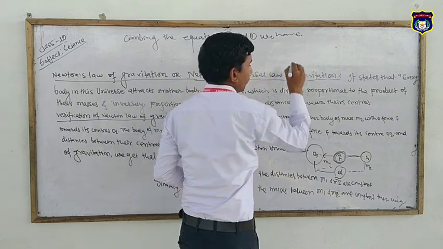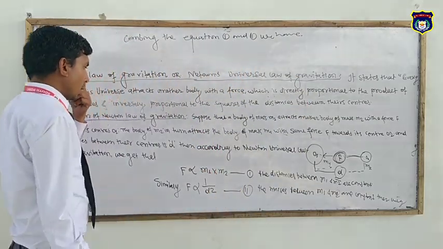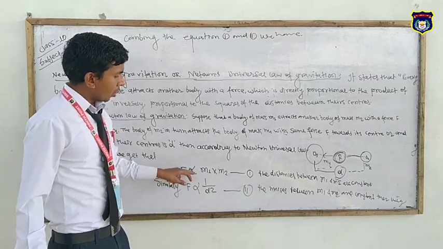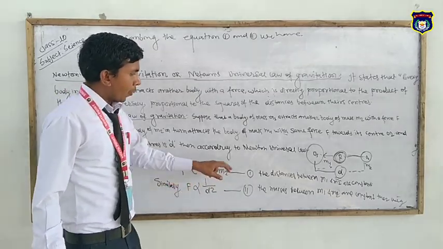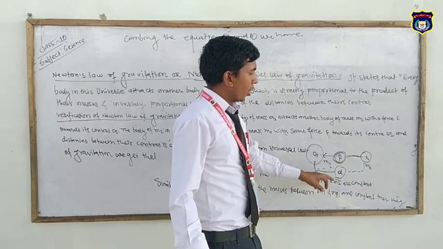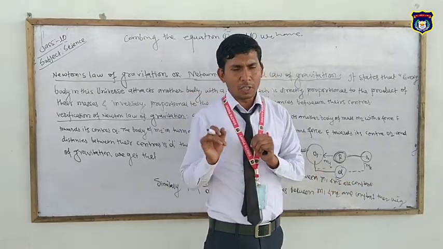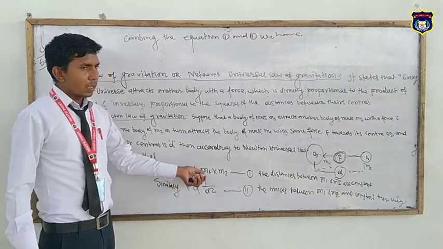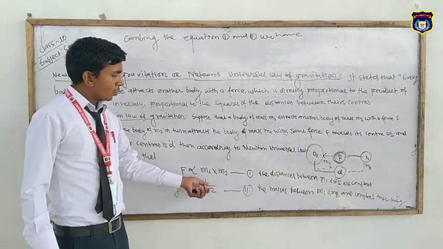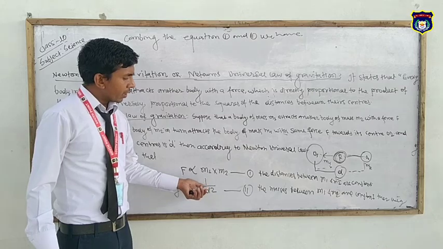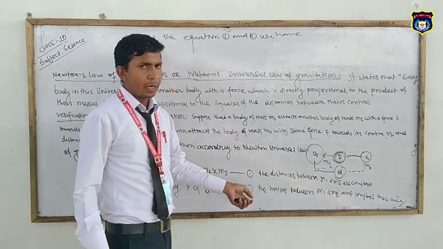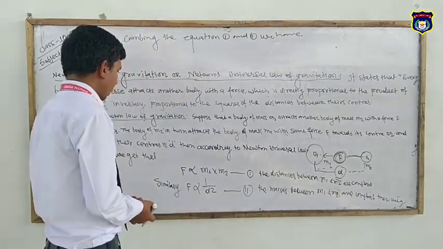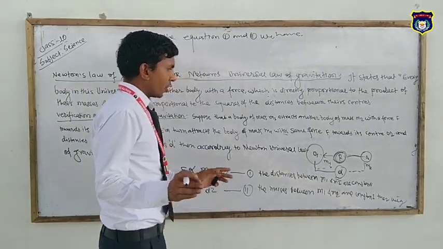student, here the force is directly proportional to the product of their masses m1 and m2, where the distance between m1 and m2 is constant. Similarly, the force is inversely proportional to the square of their distance, where the masses m1 and m2 are constant.